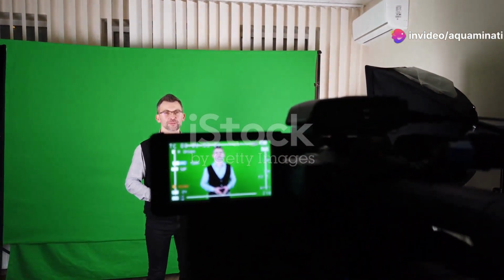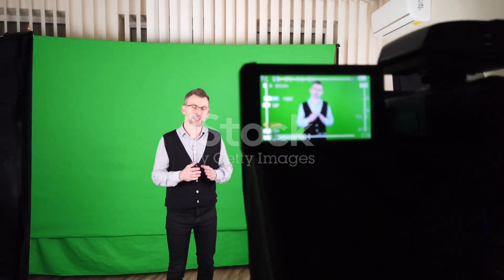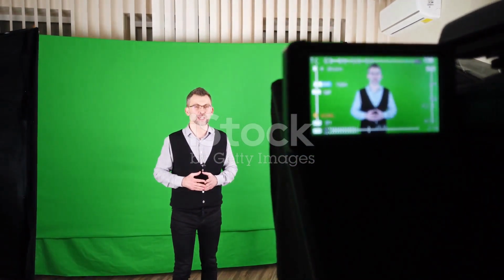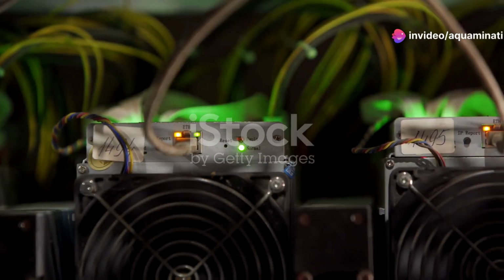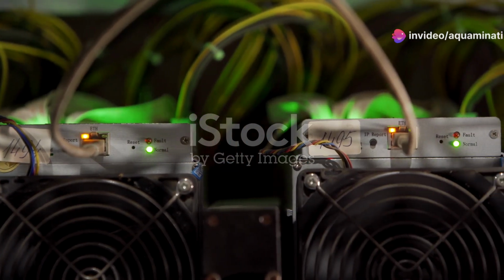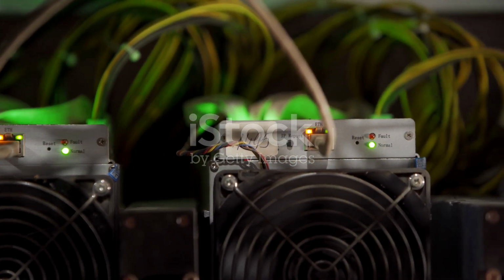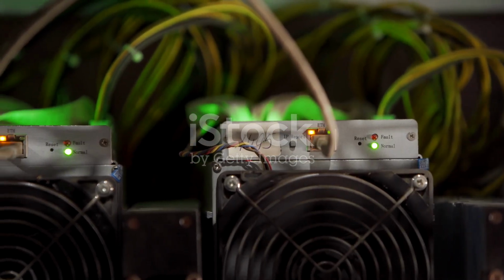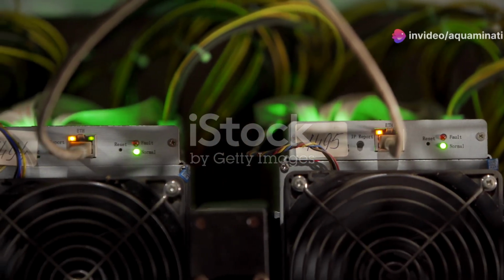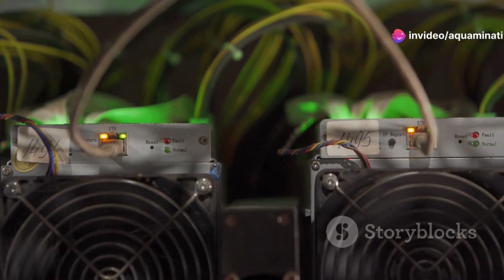Section 7. Energy utilization and efficiency. In this section, we delve into the critical issue of how energy is utilized within blockchain technologies and the efficiency of these processes. Energy consumption is a significant concern, particularly for proof-of-work blockchains. These systems require vast amounts of computational power to solve complex mathematical problems, which in turn consumes a substantial amount of energy. The computational power required for mining consumes a substantial amount of energy.